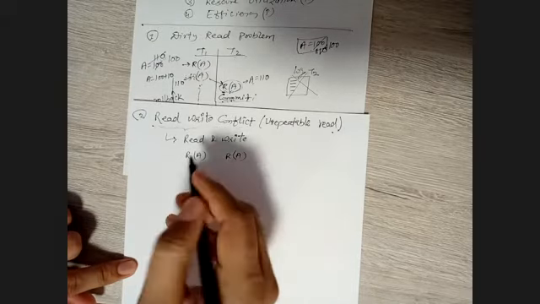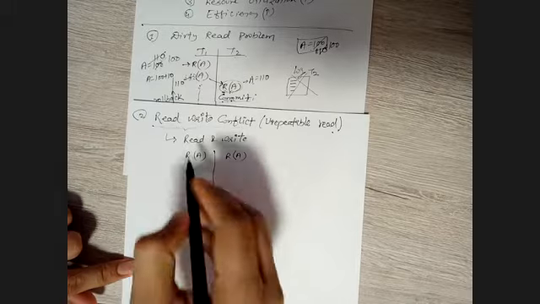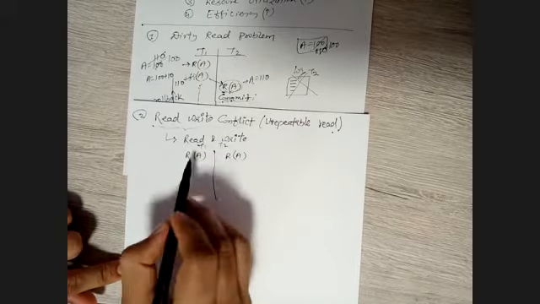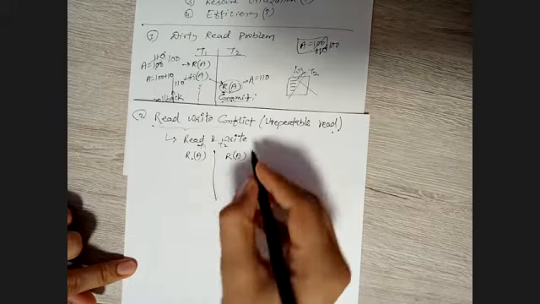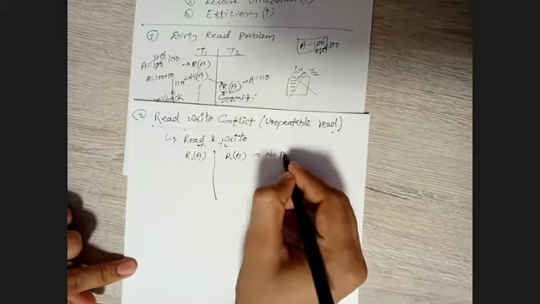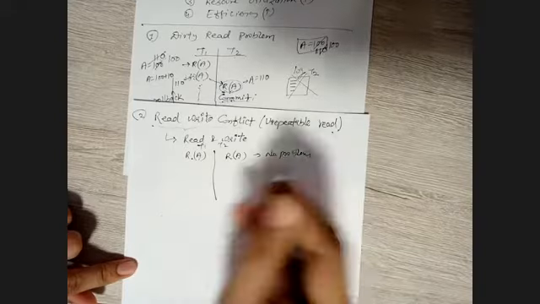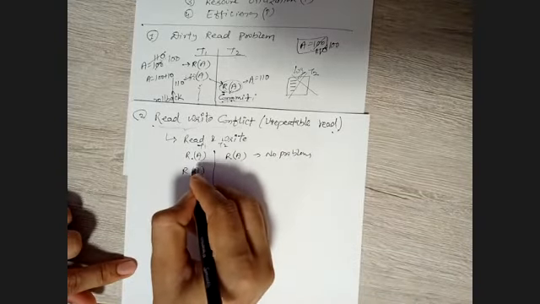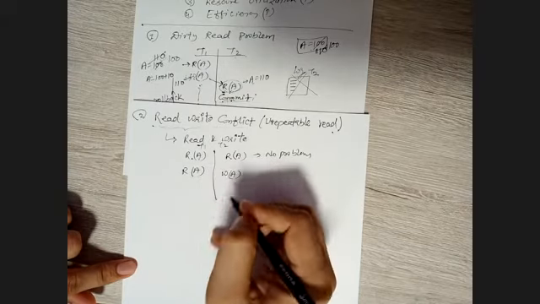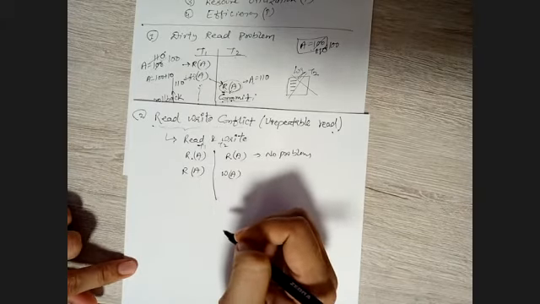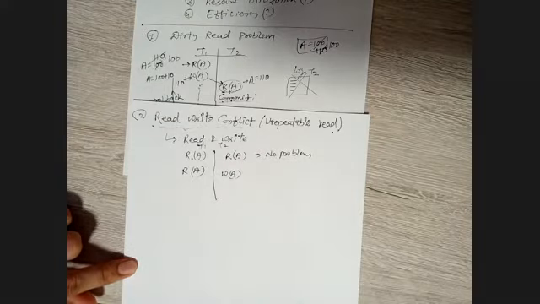transactions. In any two transactions, for example, T1 and T2, if we encounter read on the same data item A, keep in mind there is no problem with this. But if with a read in one transaction we have a write operation next, write next meaning it can be in the sequence after this.